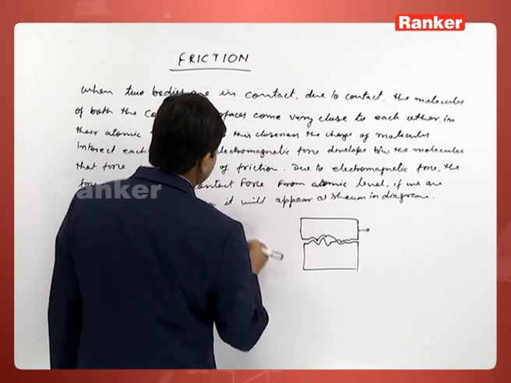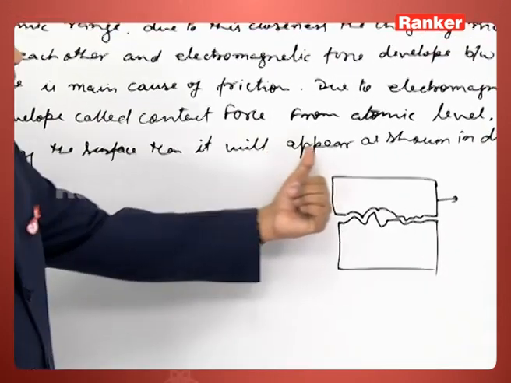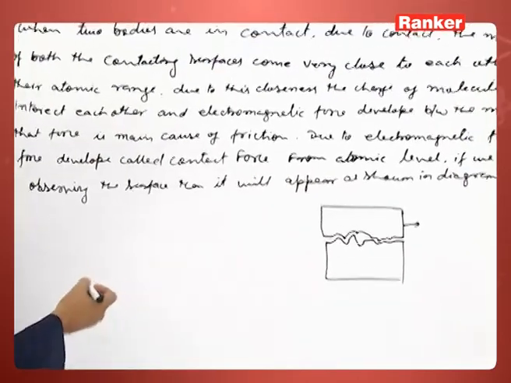So when we are observing the surface, it will appear as shown in the diagram.